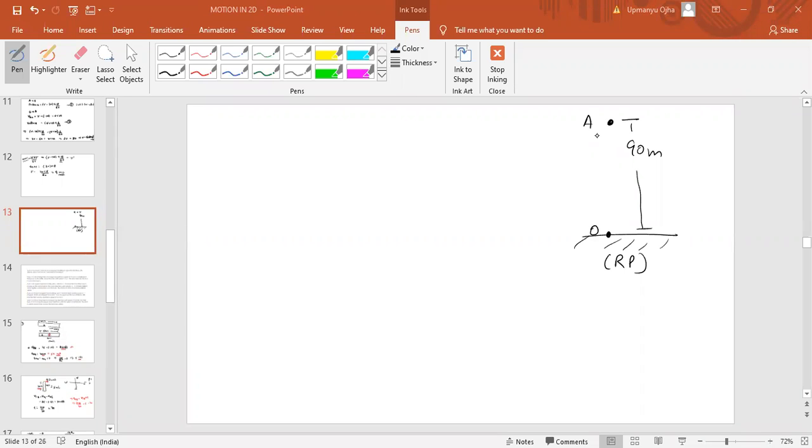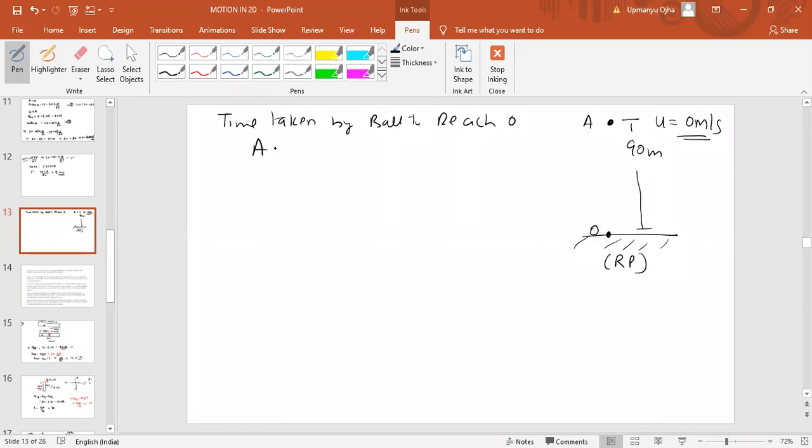Ball is released from point A from a height of 90 meters. Its speed is 0 meter per second. Can you find the time taken by the ball to reach O from A?